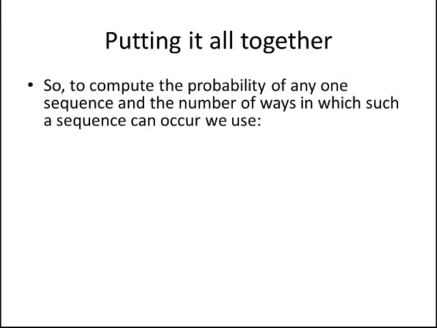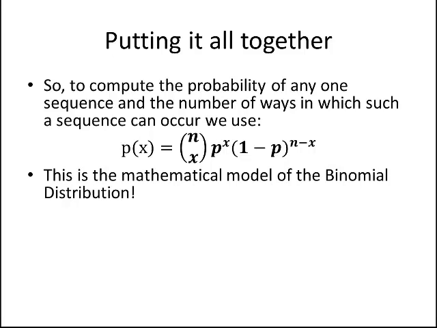So to put it all together, right, if we want to compute the probability of any one sequence and the number of ways in which such a sequence can occur, we use this equation here where we've now combined the binomial coefficient and we multiply it by basically our equation that we came up with to represent the probability of x successes and n minus x failures, right? So there we have it.